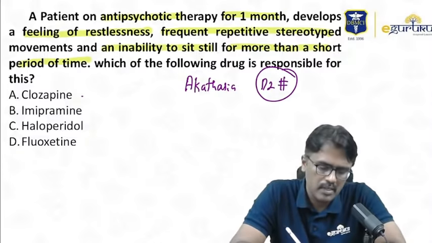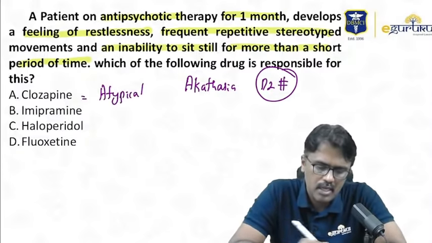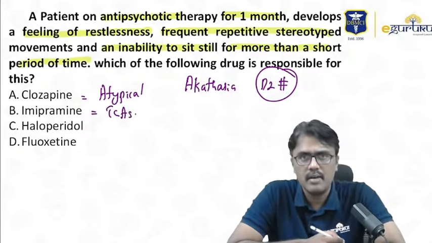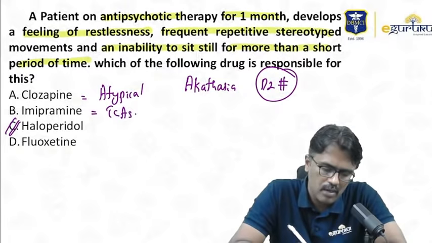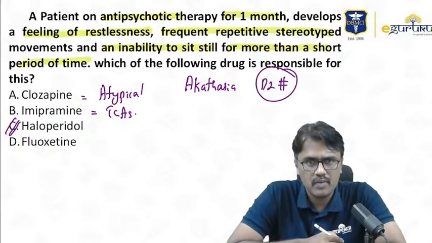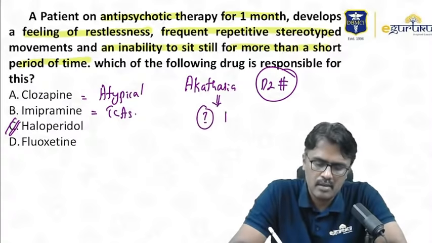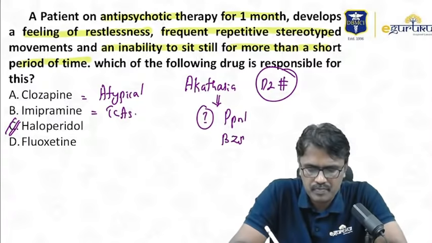So clozapine is an atypical one, and it causes less EPS. Imipramine is a TCA, and it can block alpha, muscarinic, and histamine receptors. Haloperidol is the one which can produce this; it's a D2 blocker, a typical antipsychotic which can cause akathisia. So what is the treatment for akathisia? Treatment is propranolol, and sedate the patient with a benzodiazepine.